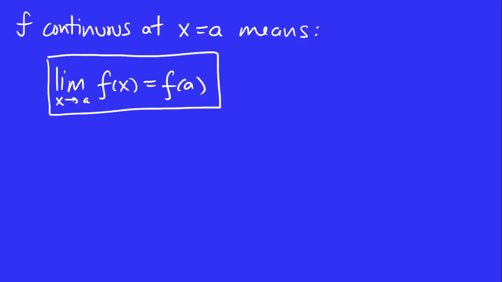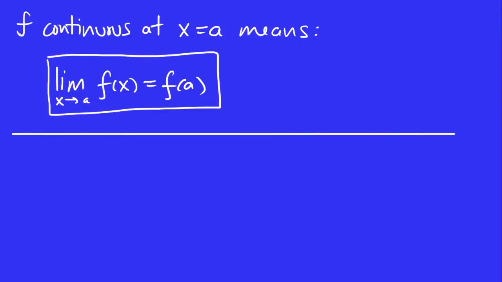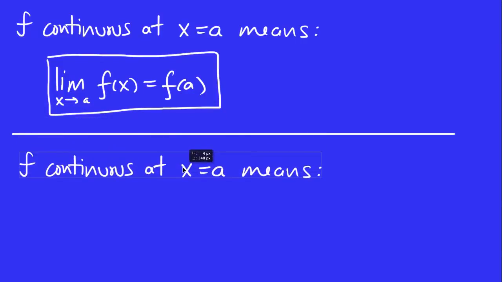I want to rewrite this definition to make it a little bit more clear. So let's say it again. I'm going to say this definition again, but I'm going to be a little bit more precise this time.